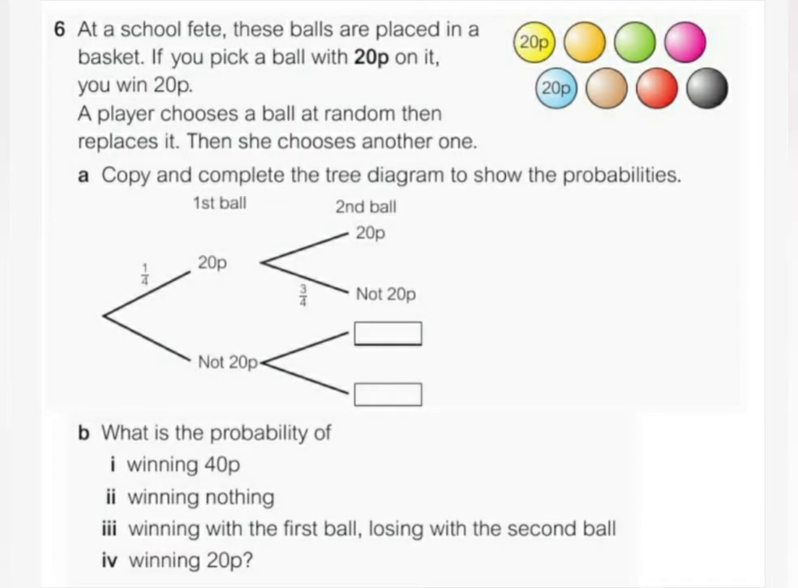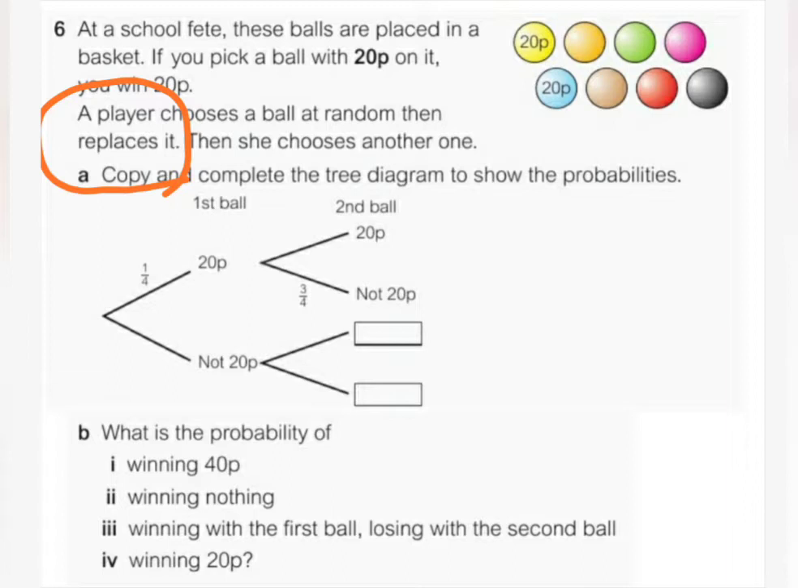Question 6. At a school fete, these balls are placed in a basket. If you pick a ball with 20p on it, you win 20p. A player chooses a ball at random, then replaces it. Then she chooses another one. Now, as you see from the question, the word "replaces" means that these events are independent because she didn't keep the ball. She puts the ball back. That means that these two events, or these two tries, are independent.